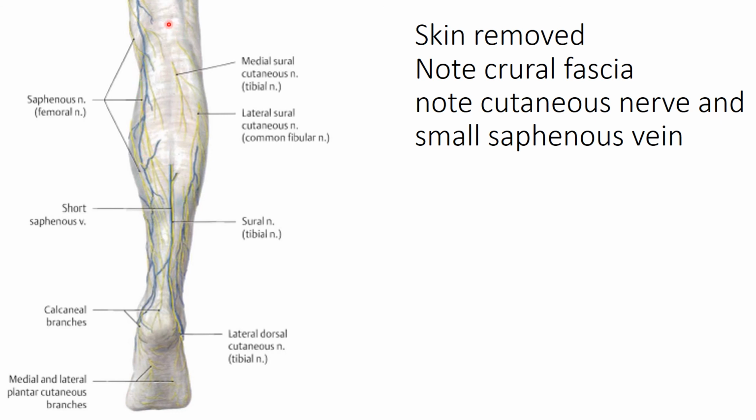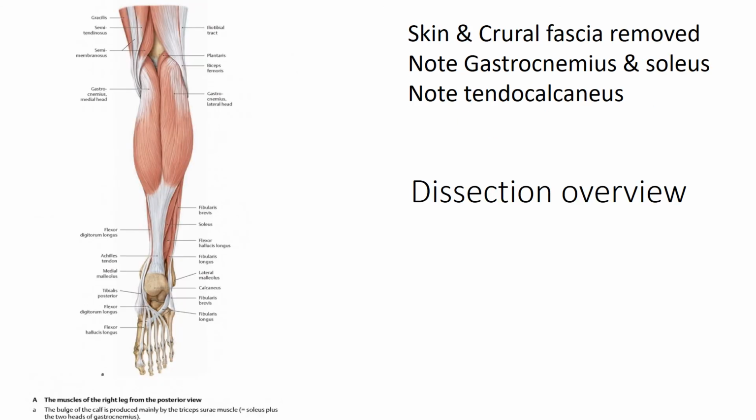High up, we can also appreciate the continuation of the posterior cutaneous nerve of the thigh. So these are the cutaneous branches. And this is the small saphenous vein, from the lateral continuation of the dorsal venous arch, and it proceeds towards the mid calf where it dips down, piercing through the deep fascia, and finally it opens into the popliteal vein.